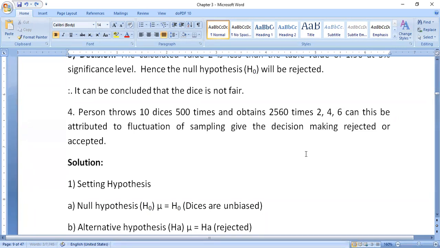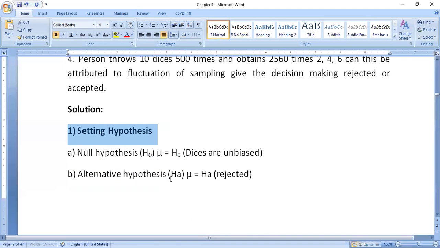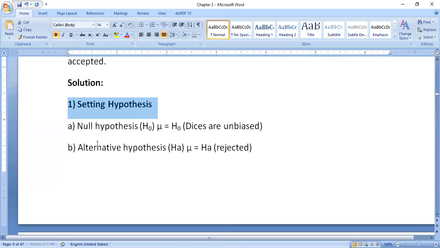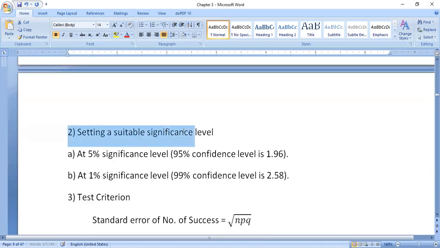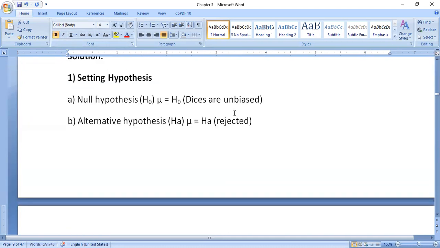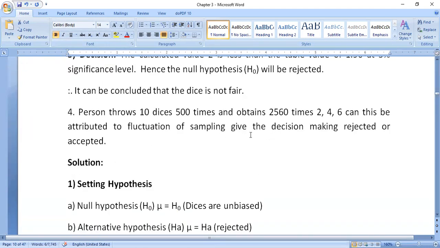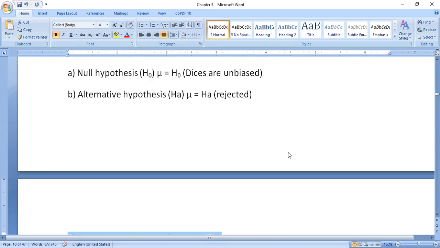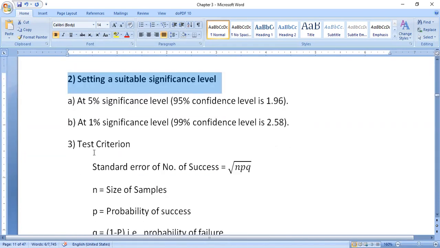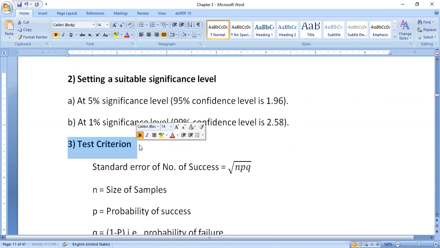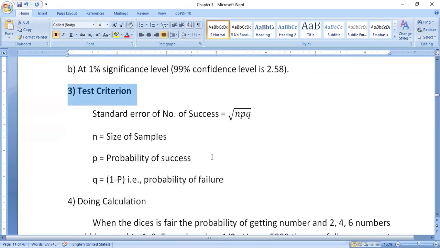Then again the same procedure: setting hypothesis, null hypothesis and alternate hypothesis, which are known to you already. Then setting a suitable significance level. Is the significance level given in the question? Let us check. No information is given, so 5% will be considered, that is 1.96 confidence level. Then the test criterion, where we will write the formula.